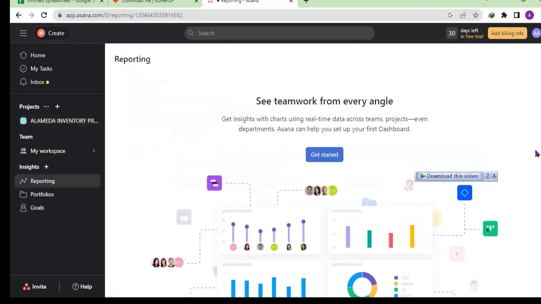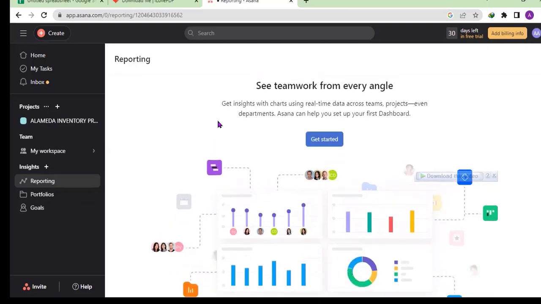Sometimes, if it's possible, depending on the owner of the job, you can add them to it so that it can be seen the way the job is being planned, where you are at any point in time, and where you plan to go. What's the next plan you want to do? So these help set the teamwork from every angle.